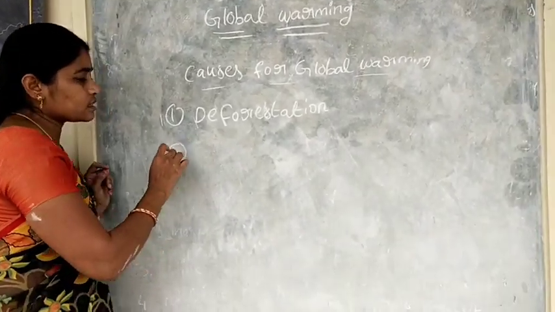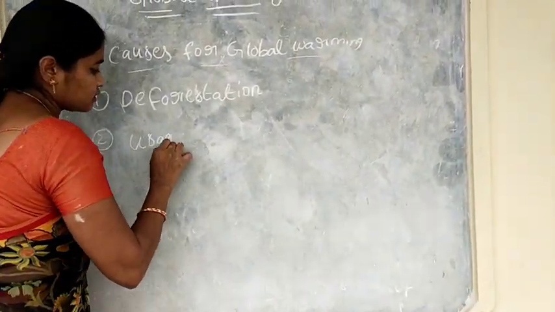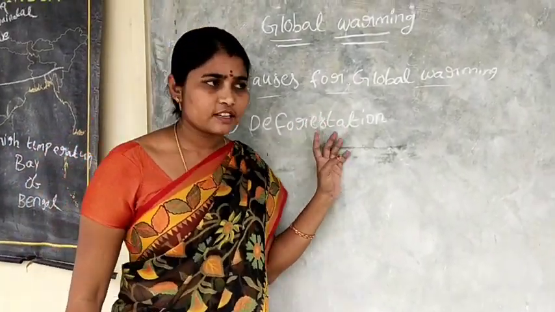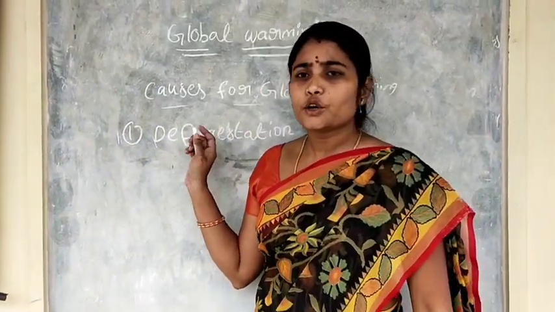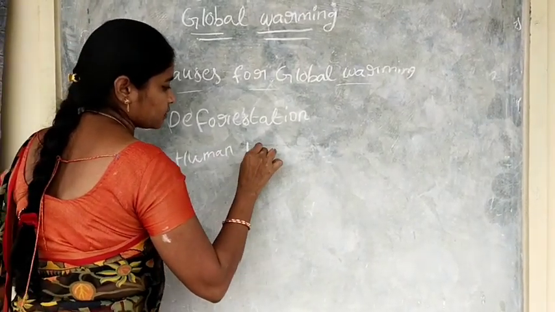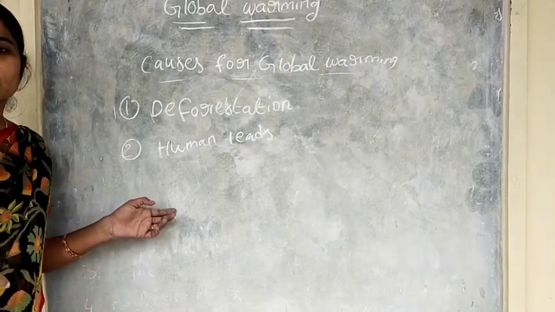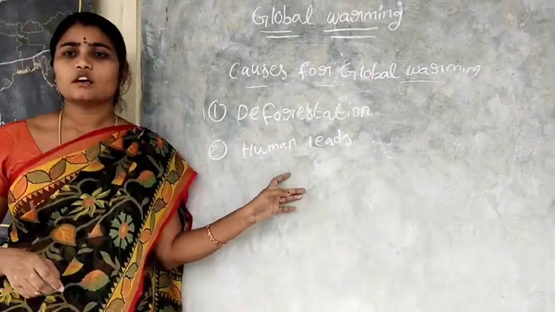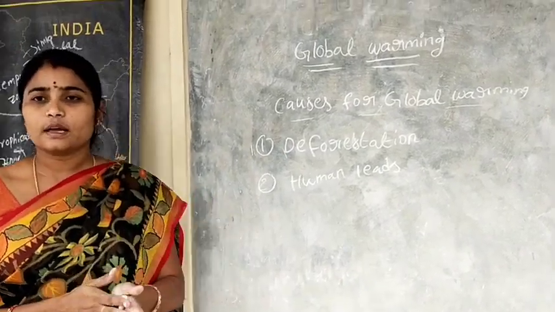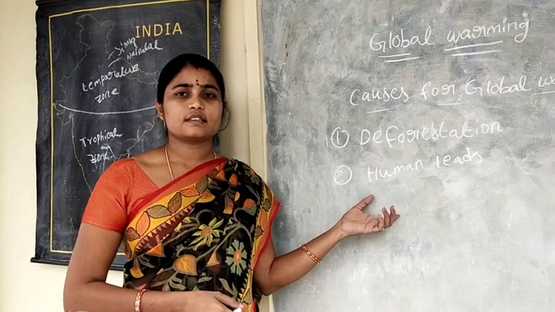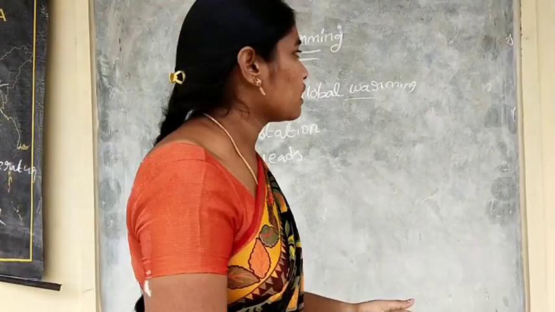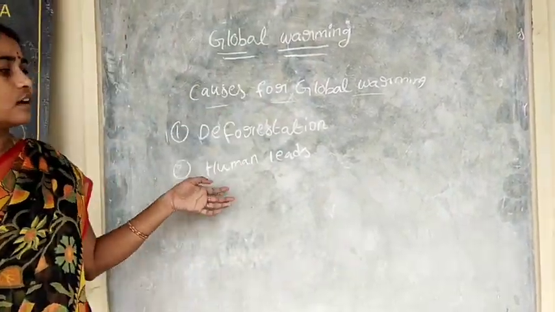What is deforestation? Cutting down a large number of trees in the forest is called deforestation. Usage of AC and refrigerators by humans are causes for global warming. Usage of motor vehicles which run on fuel emits greenhouse gases. Use of inorganic fertilizers and chemicals are also causes for global warming.